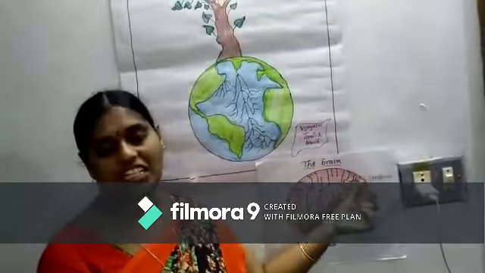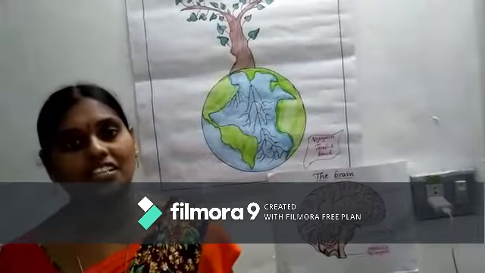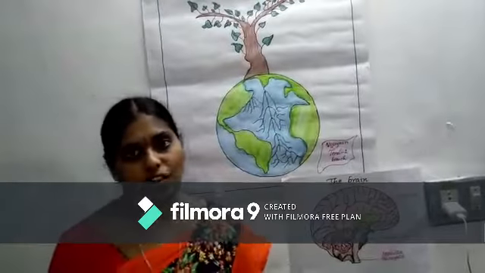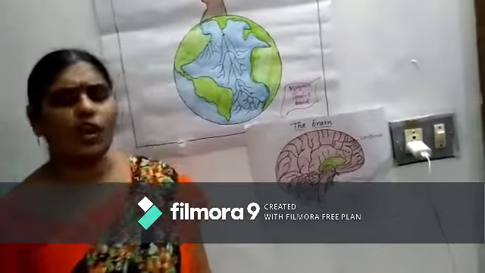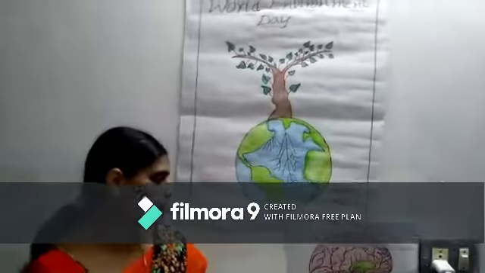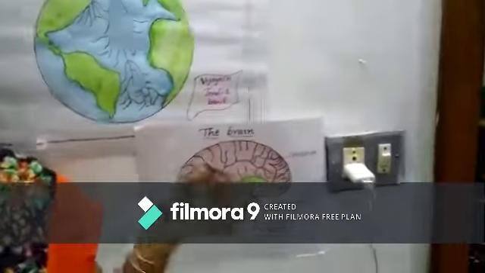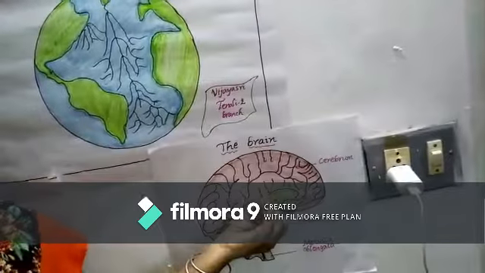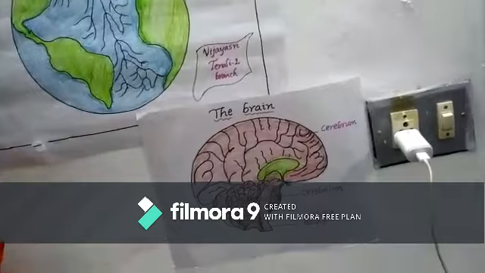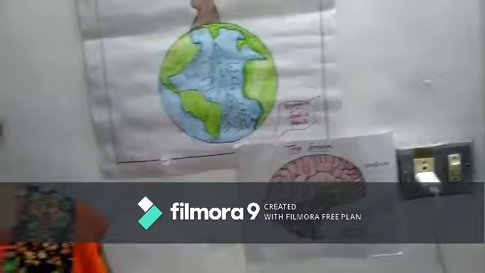There is a small space between the brain and the skull. That space is filled with a fluid, and the fluid's name is cerebrospinal fluid. What is the fluid's name? Cerebrospinal fluid. What is the function of this fluid? When we get jerks, the fluid present between the skull and brain helps to protect the brain from jerks. What is meant by jerk, ma'am? That is your home task. You have to find out the meaning of jerks.